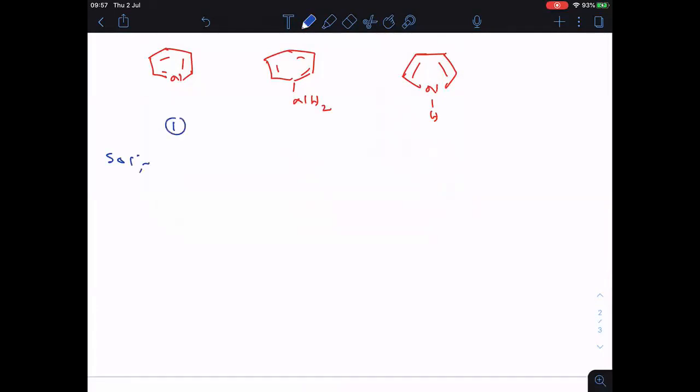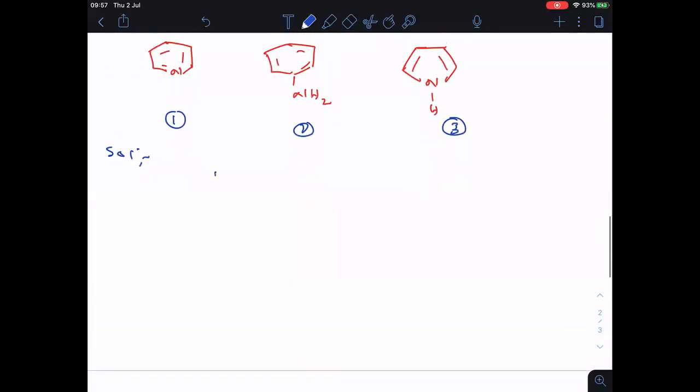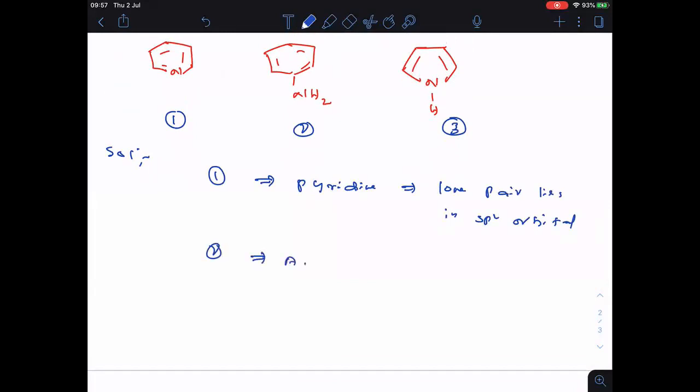So this is the first one, this is the second one, and this is the third one. Are you followed, everyone? So now, what is the first one here? Let us see. First one is pyridine. Here in pyridine, lone pair lies in which orbital? Lone pair lies in sp2 orbital. Clear, everyone?